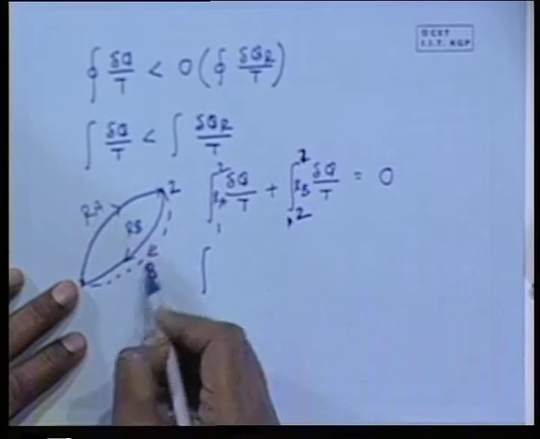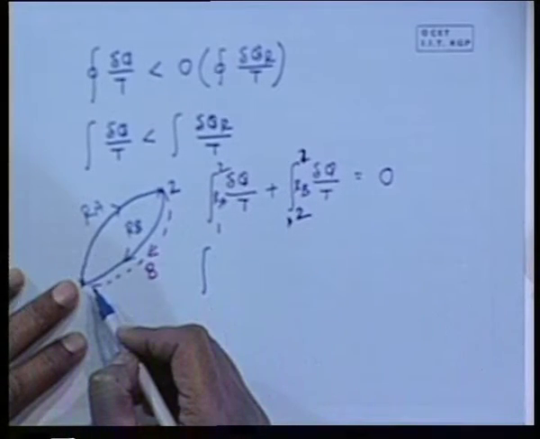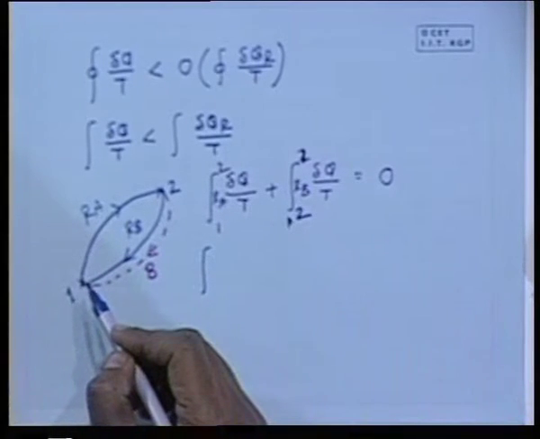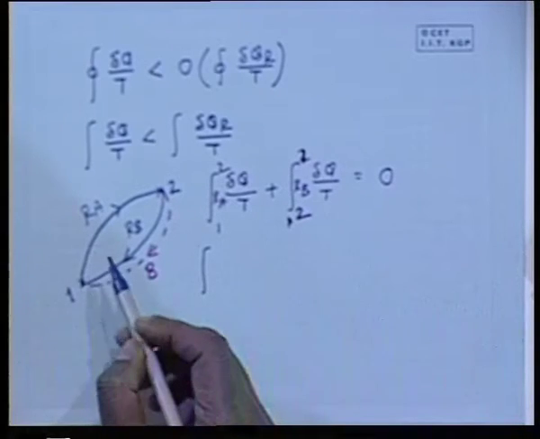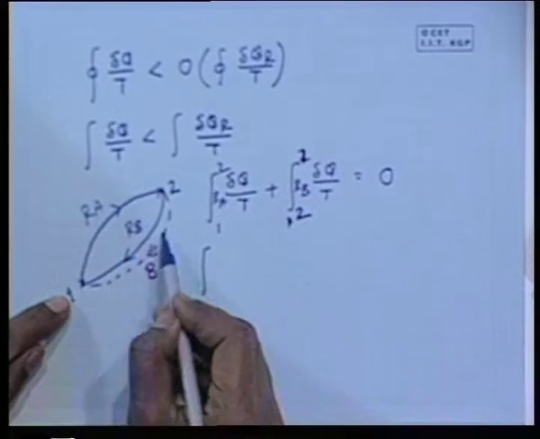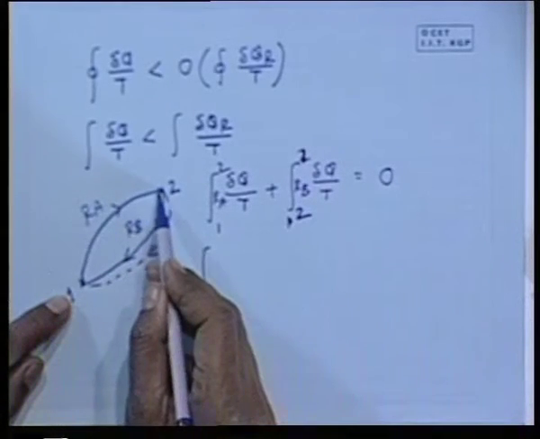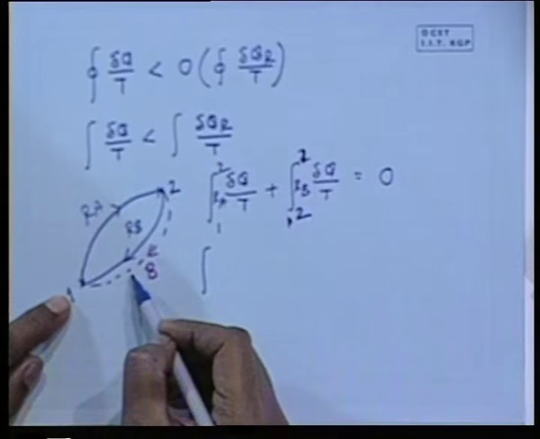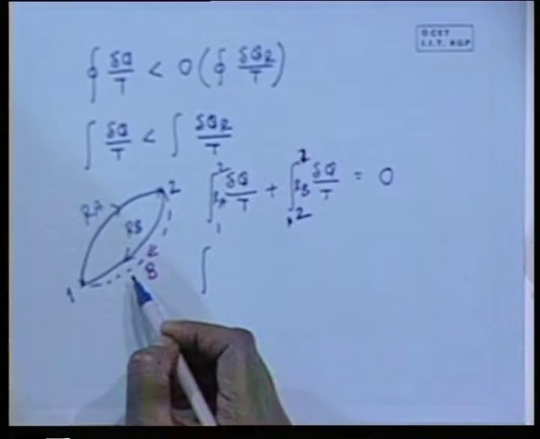Now, R A and B is an irreversible cycle. Why? Because for a reversible cycle, all processes have to be reversible. So, if any one process is irreversible, the cycle is irreversible. Therefore, this cycle consisting of one reversible process R A and the reverse process B, which is irreversible, constitutes an irreversible cycle.